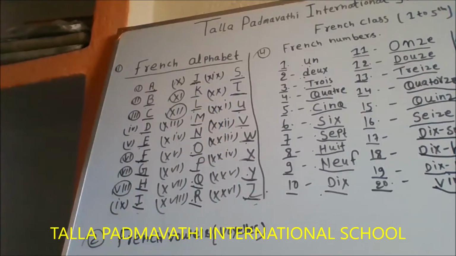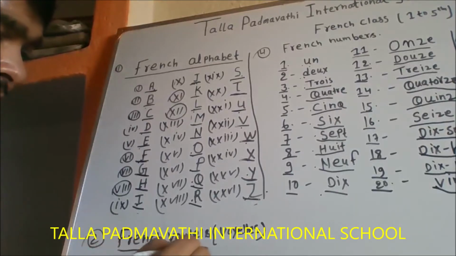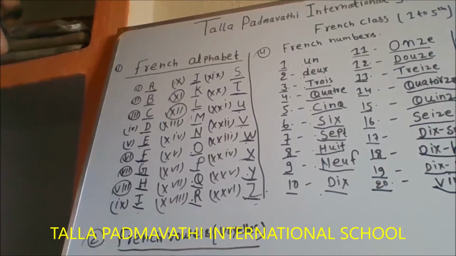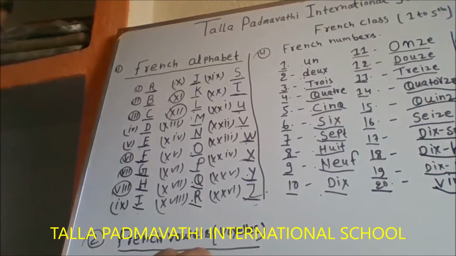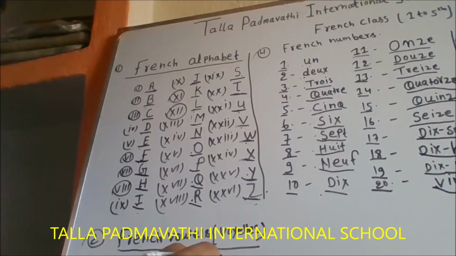So after completing this alphabet, we will also learn the French vowels. Basically, in French, vowels are six: a, e, i, o, u, and we include y.